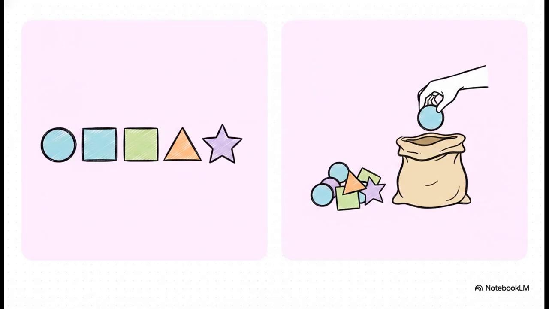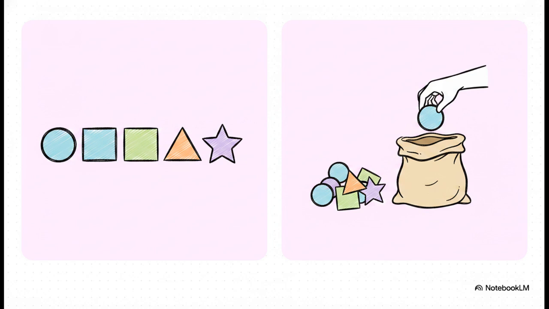So, let's compare these two foundational approaches. On one side, we have sampling without replacement. That's essentially shuffling. It forces every single piece of data in a set to be used exactly once per cycle. On the flip side is sampling with replacement. This is pure random independent sampling, where items are pulled completely independently and can definitely be repeated.